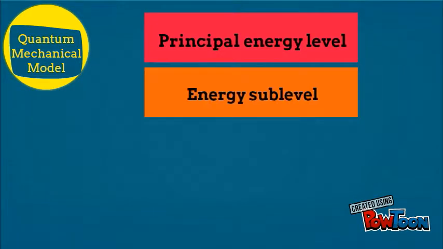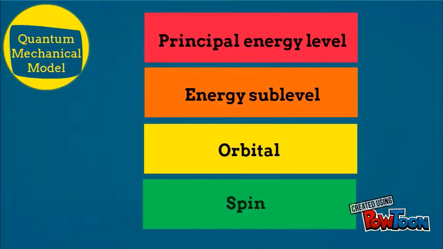This model describes the location of electrons through describing its principal energy level, energy sublevel, orbital, and spin, aided with a deeper understanding in chemistry.